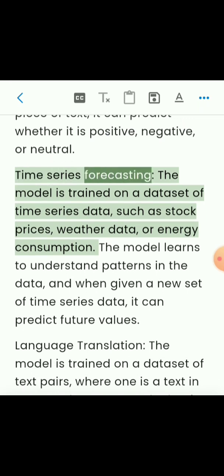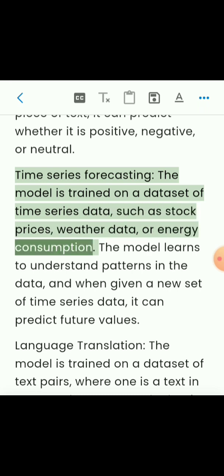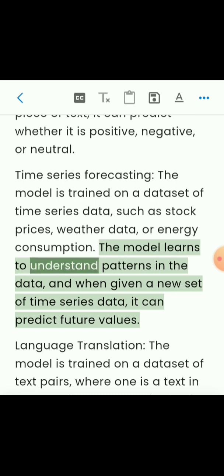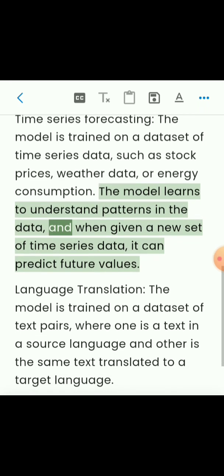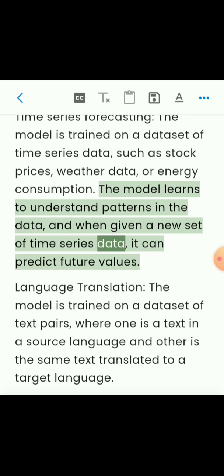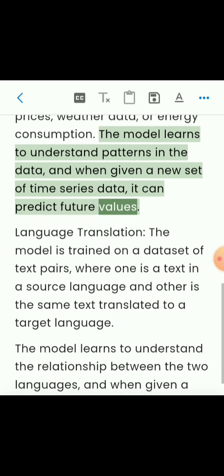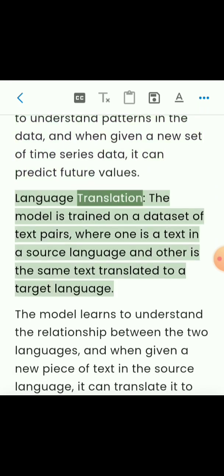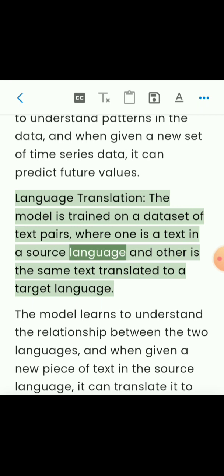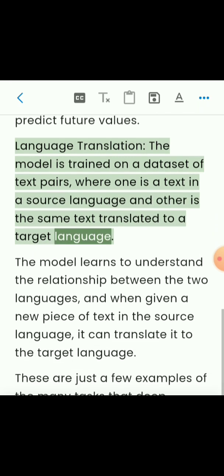Time series forecasting. The model is trained on a dataset of time series data, such as stock prices, weather data, or energy consumption. The model learns to understand patterns in the data, and when given a new set of time series data, it can predict future values. Language translation. The model is trained on a dataset of text pairs, where one is a text in a source language and the other is the same text translated to a target language.